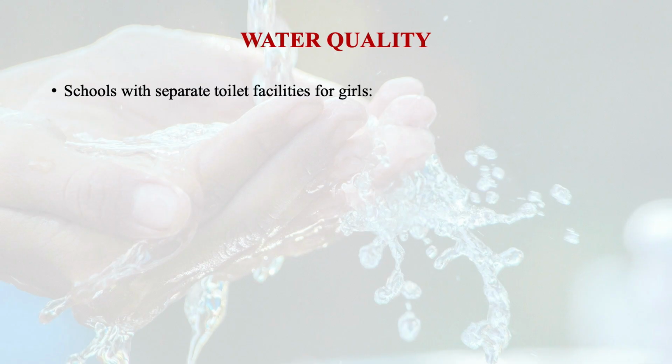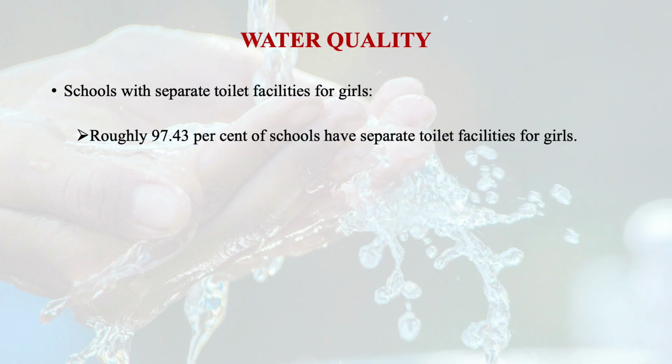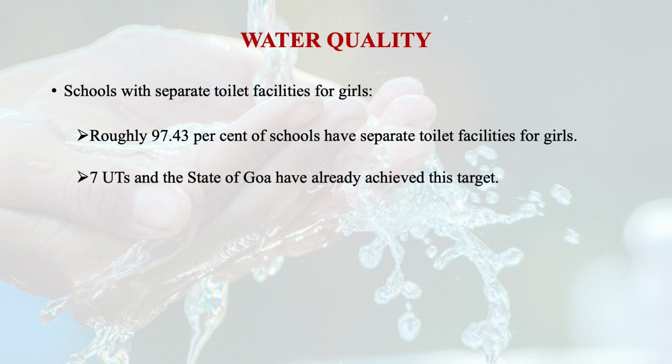Then another parameter we need to look into for providing safe drinking water, health and sanitation is schools with separate toilet facilities for girls. In this direction, India has 97.43% of schools that have separate toilet facilities for girls, and 7 UTs and the state of Goa have already achieved this target of 100%.